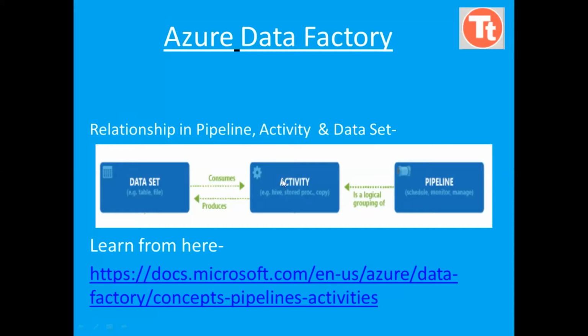Activities have an input dataset and an output dataset, and a pipeline is a logical group of activities. All these concepts I have taken from the Microsoft document. Here I have given the link for that. You can go to this link and learn this.